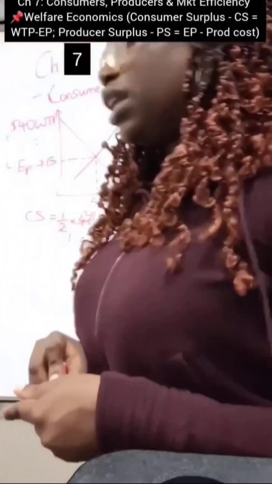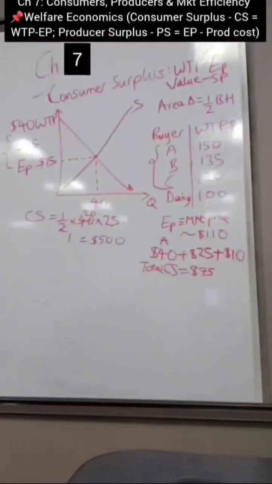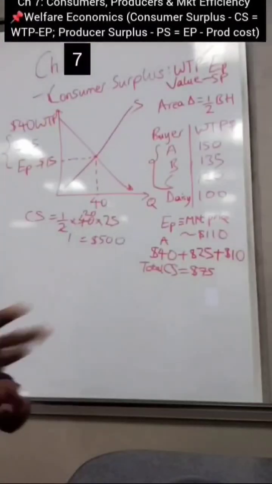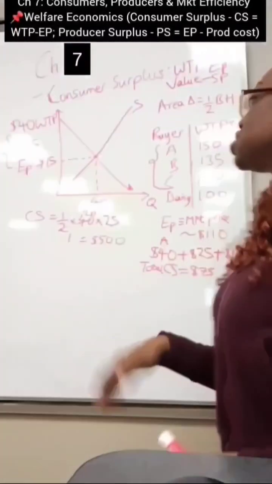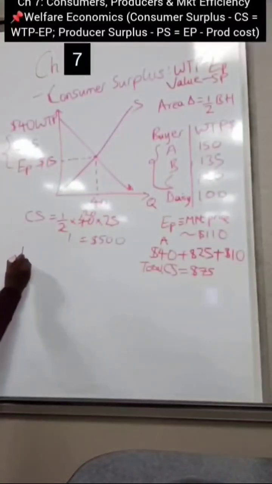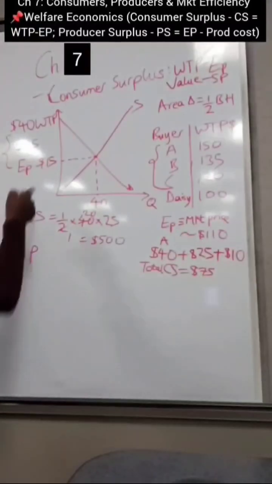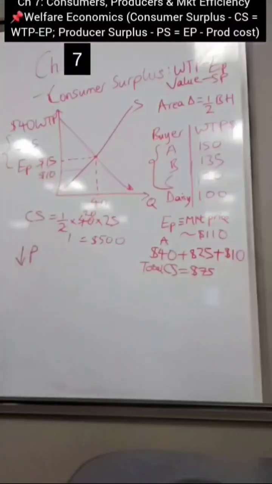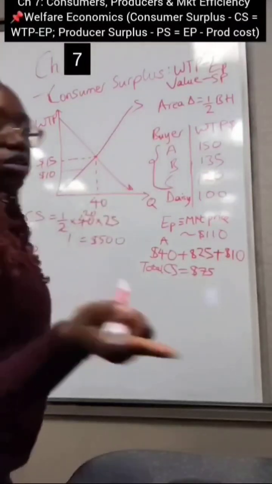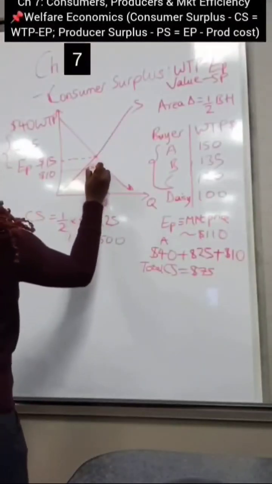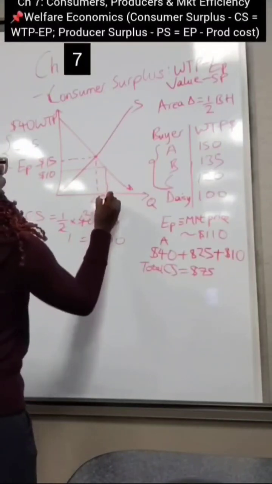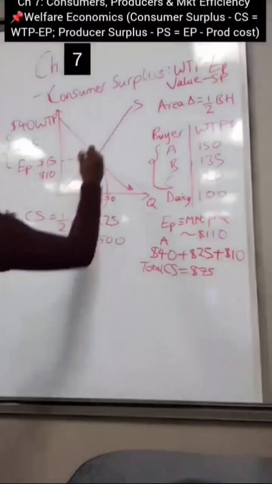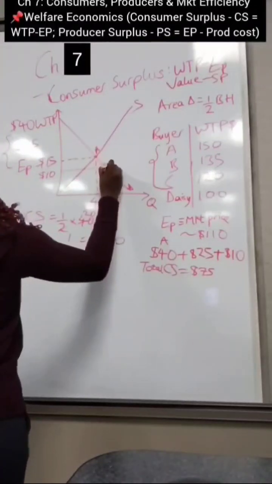Now, how about when there is an increase in price? Or actually, let's go with a decrease in price. We all love cheaper prices, so let's go with a decrease in price. So when price decreases, let's say they're doing a sale and the price goes all the way to $10. Now, based on your law of demand, the quantity demanded is going to increase, right? So let's say you have 50 units now being demanded at $10, okay? So this is your point A and this is your new point B.